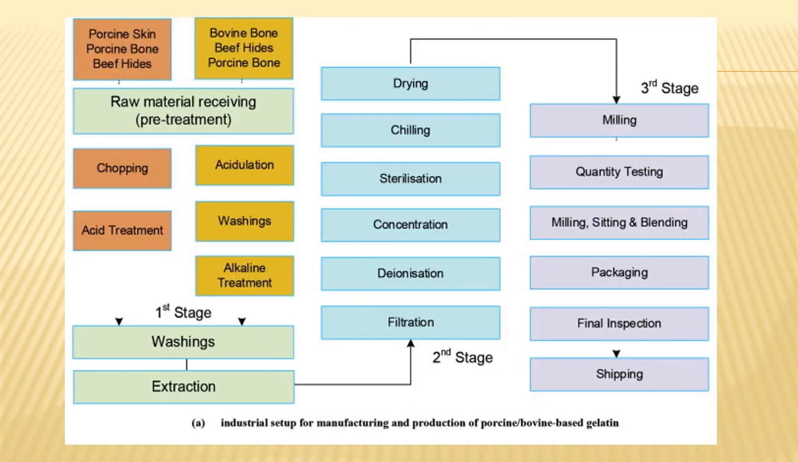Here we can see some more details, some minor steps which we have not discussed. This is how gelatin is prepared at the industry level. Especially it is more suitable for extraction from hides or skins. So hides and skins are chopped, then they will undergo either acid treatment or alkali treatment.